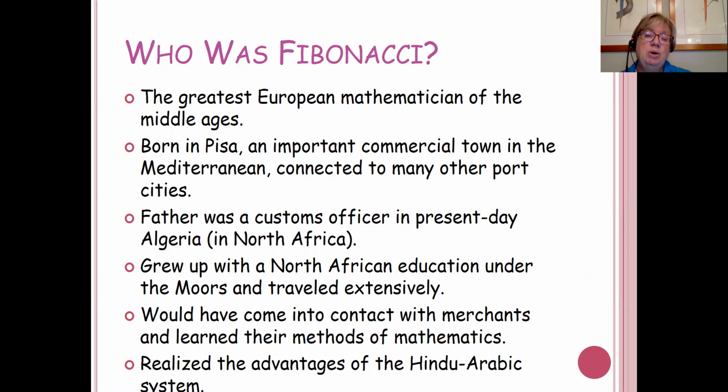He is known as the greatest European mathematician of the Middle Ages. He was born in Pisa, which was a commercial town connected to many other port cities. And that's important because his father was a customs officer who was stationed primarily in Algeria, in Northern Africa. It wasn't Algeria at the time, but in Northern Africa. And he traveled a lot with his father. He grew up with that North African education under the Moors. He traveled extensively with his father throughout this region.